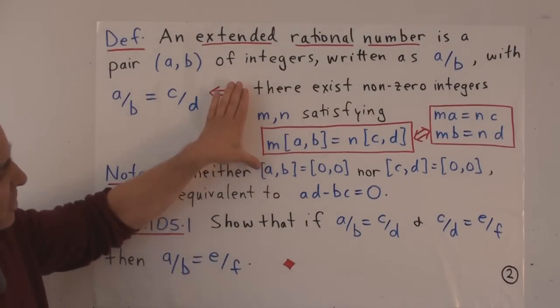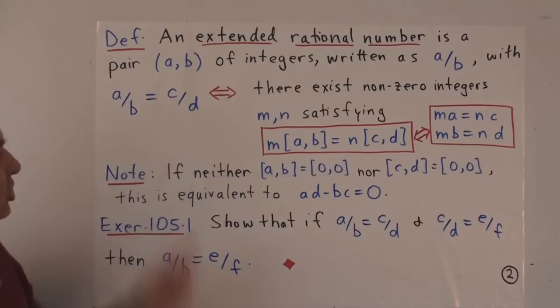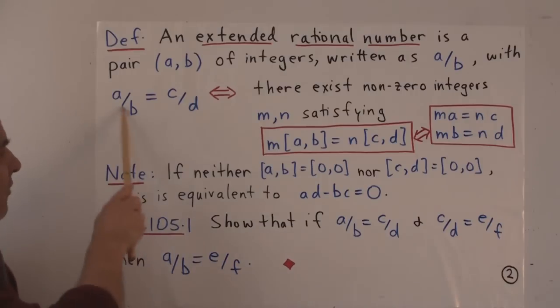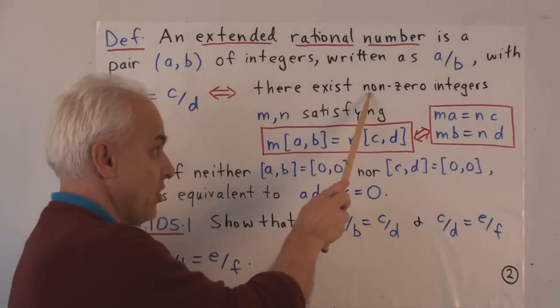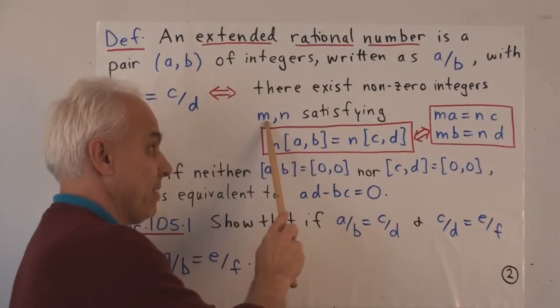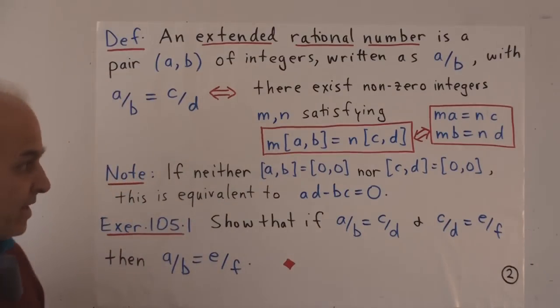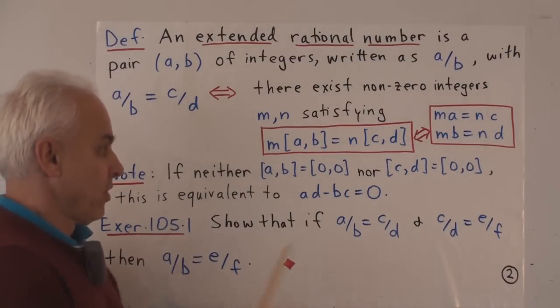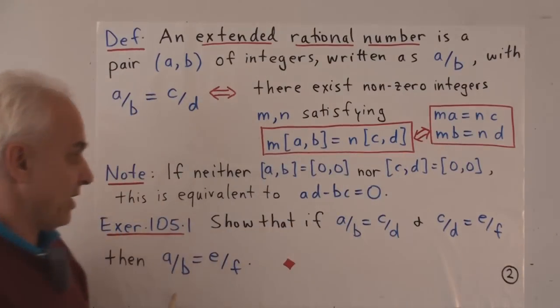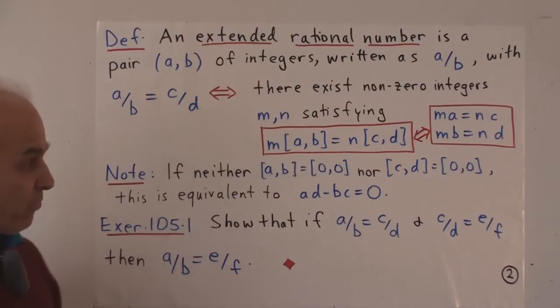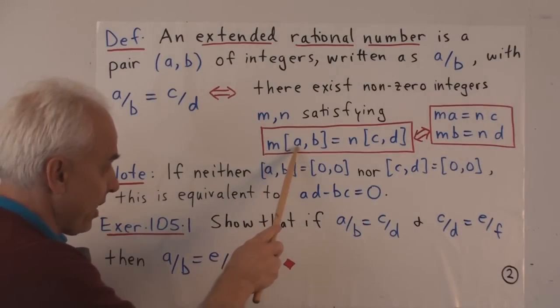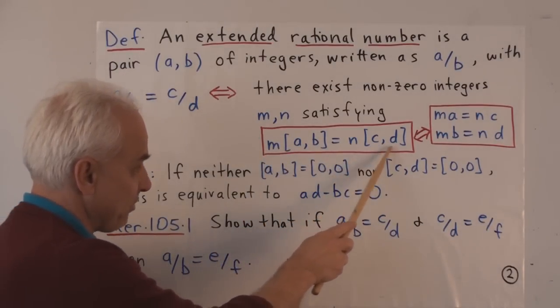So I'm going to shift to this definition of equality for these pairs. Okay, what is it? Let's have a look. So a over b equals c over d precisely when there exist non-zero integers m and n satisfying either of these two conditions. They're really the same. So here is the condition in terms of integral points, that m times the point (a, b) equals n times the point (c, d).